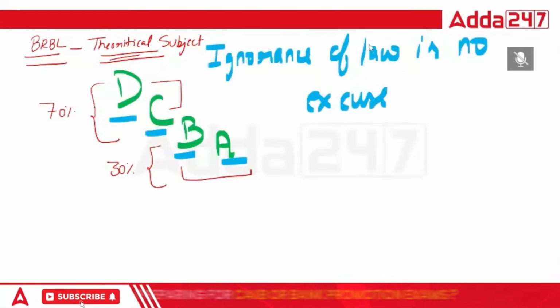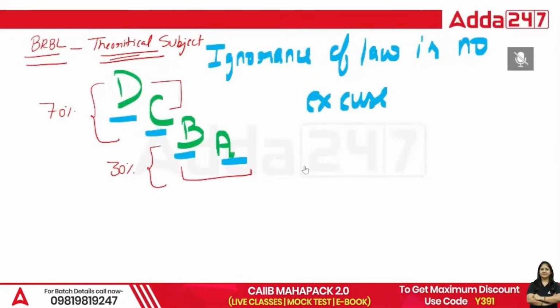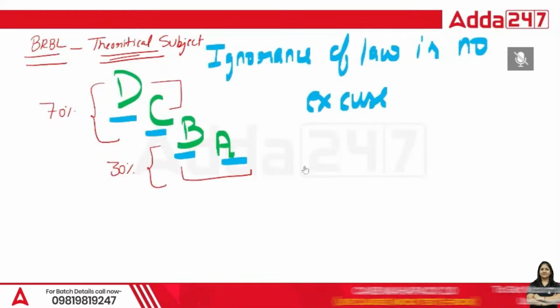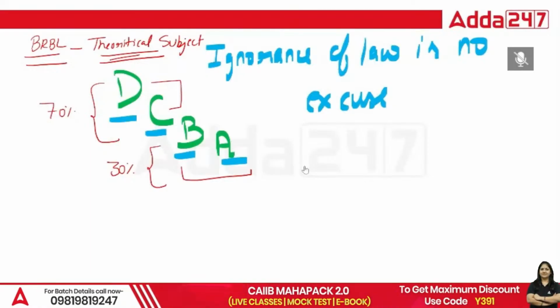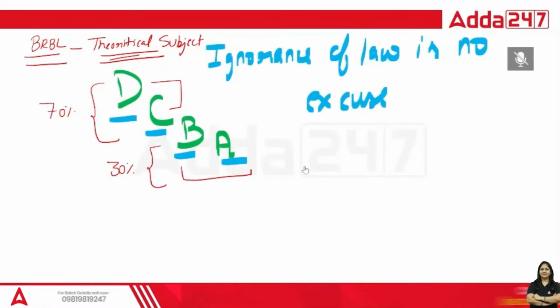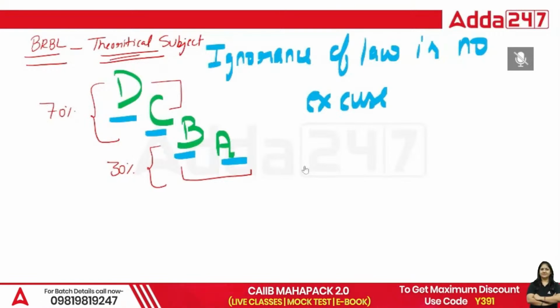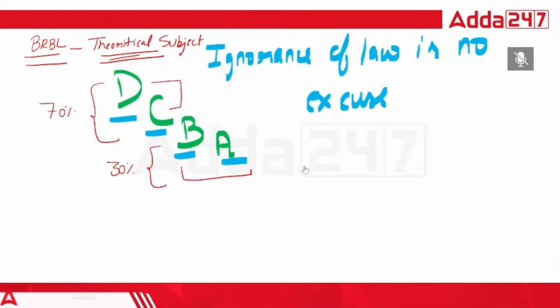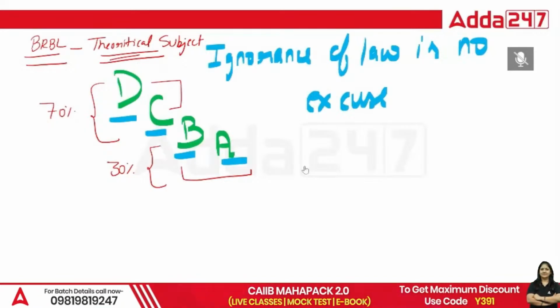So in module B, we basically have 4 acts, plus 2 concept-based classes, conceptual classes. If I count the 4 acts, the first is FEMA, that is Foreign Exchange Management Act. Second is Negotiable Instrument. The third is Prevention of Money Laundering Act. And the fourth one is Payment Settlement System Act.